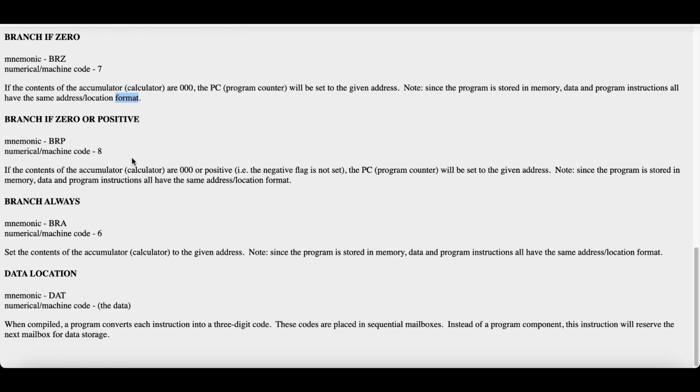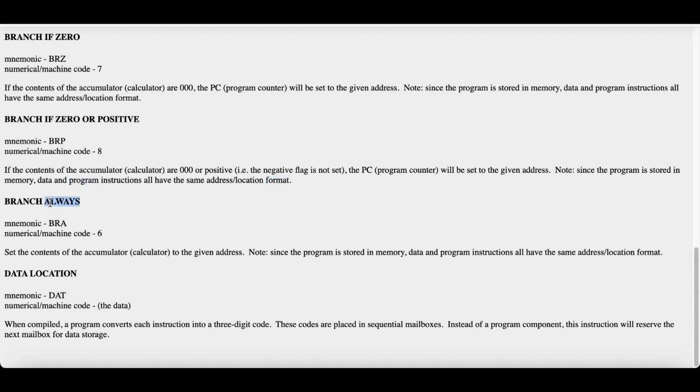If the value is 0 or positive, we use BRP. Its machine code is 8. If the contents of the accumulator are 000 or positive, the negative flag is not set, and the program counter will be set to the given address. Note, since the program is stored in the memory, data and program instructions all have the same address or location format.